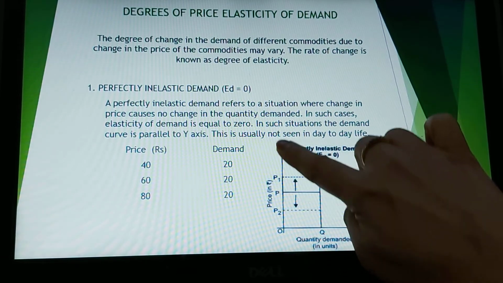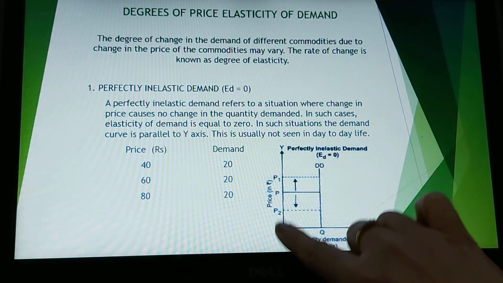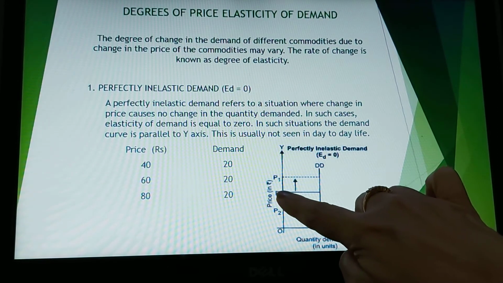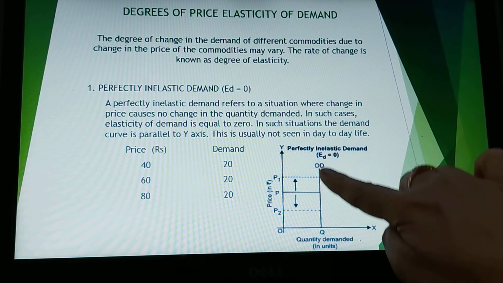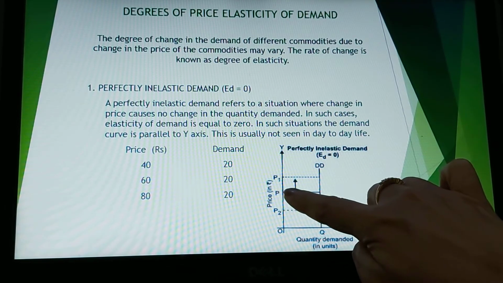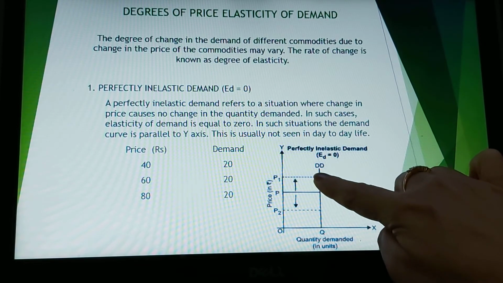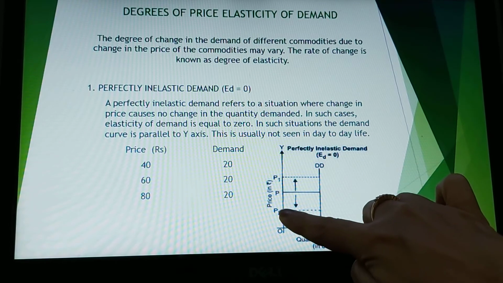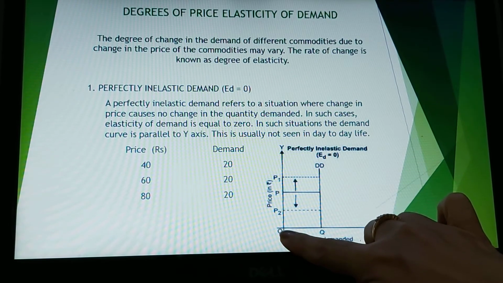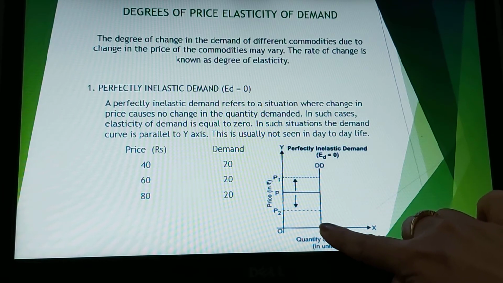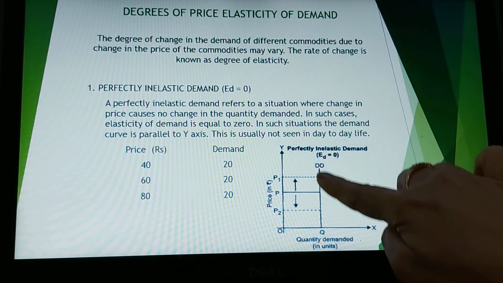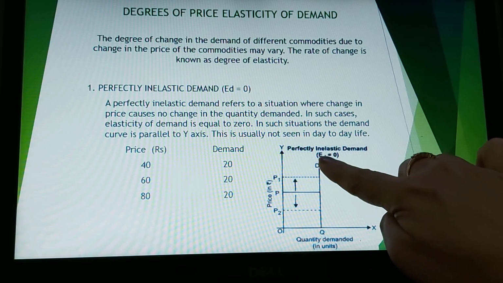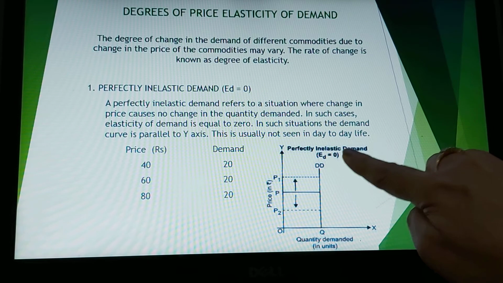In this, we have taken price on the y-axis and quantity demanded on the x-axis. The original price is P, the demand remains OQ. When the price increases to P1, the demand still remains at OQ. When the price decreases to P2, the demand still remains OQ. So here the DD stands for demand curve. So the demand curve is parallel to the y-axis and ED is equal to 0.